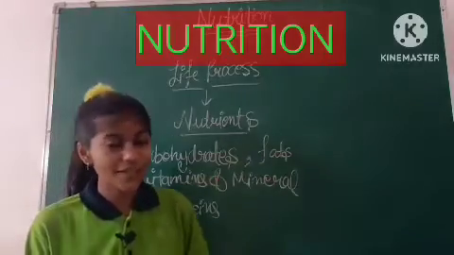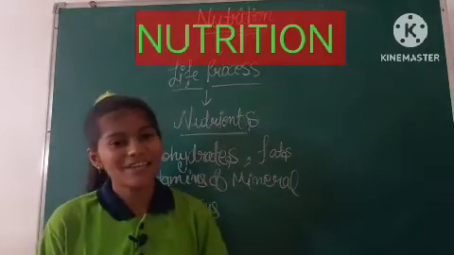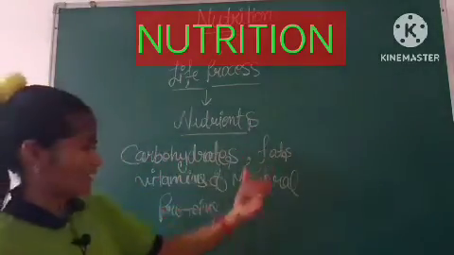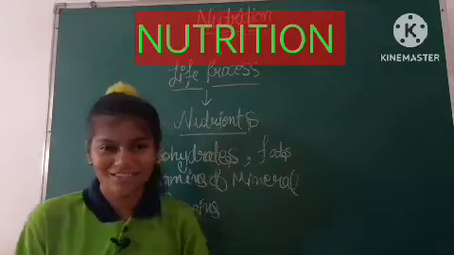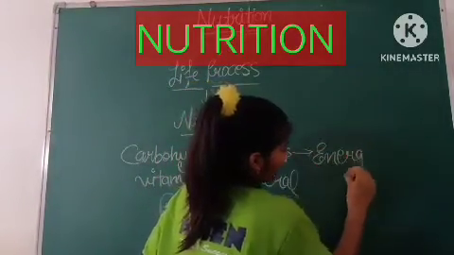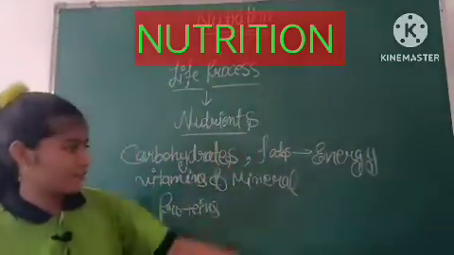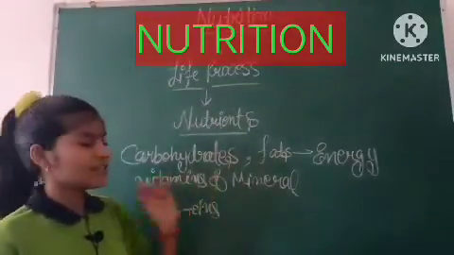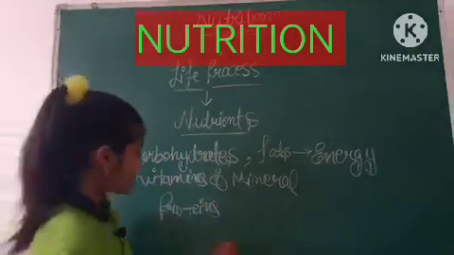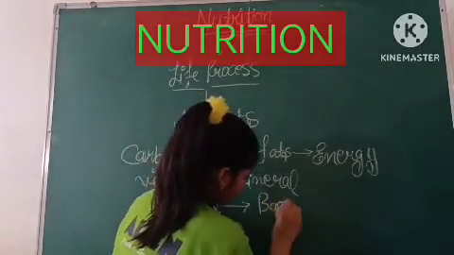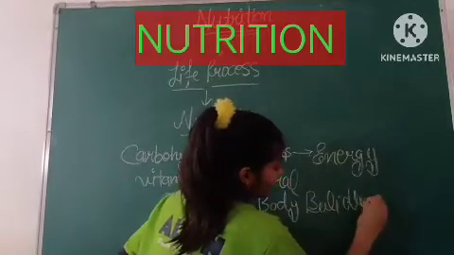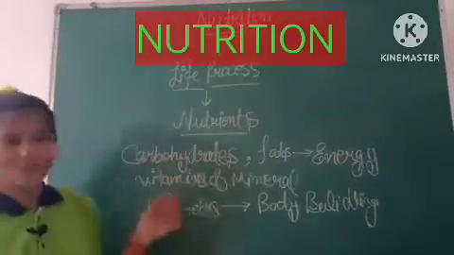Carbohydrates and fats are used to provide energy. They give us ATP, which is a very important currency for your body, which is energy. Vitamins and minerals regulate body functions. Proteins are used for bodybuilding. These are the important nutrients.